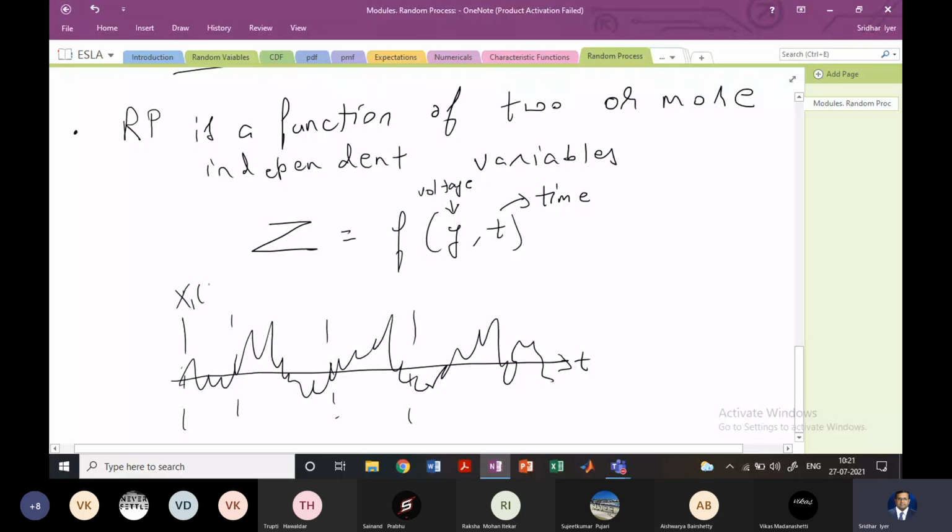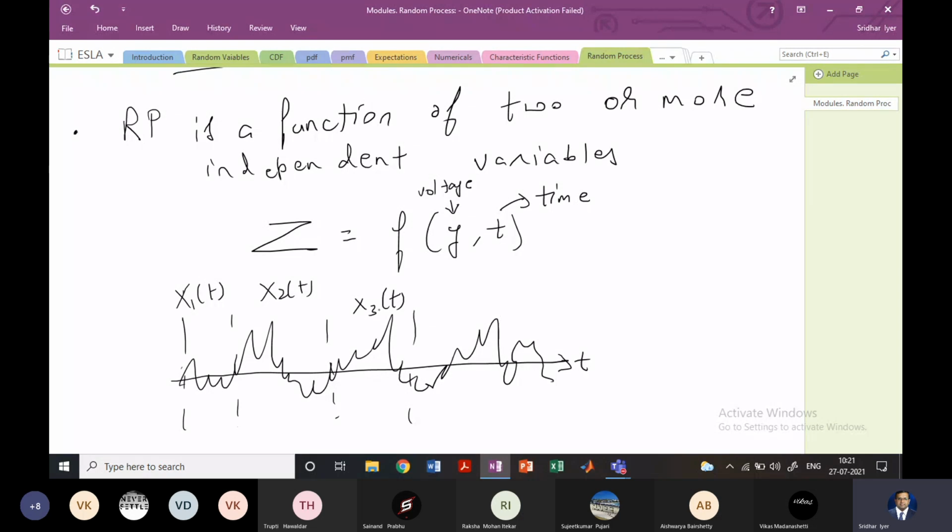So this will be x1 of t, this will be x2 of t, this will be x3 of t. A collection of all of these will make it a random process. So a group of signals where a portion of it is taken and that becomes random in nature.